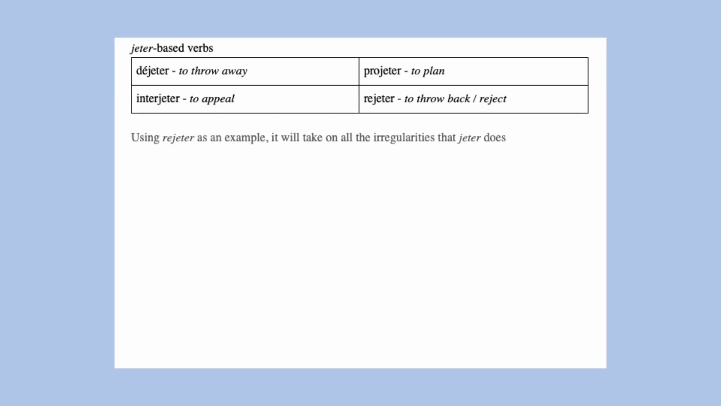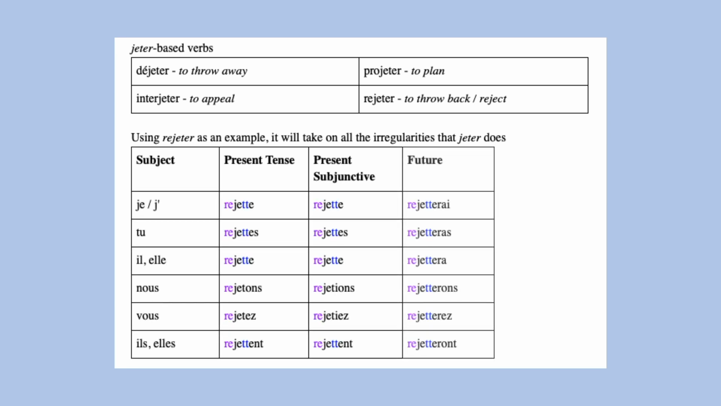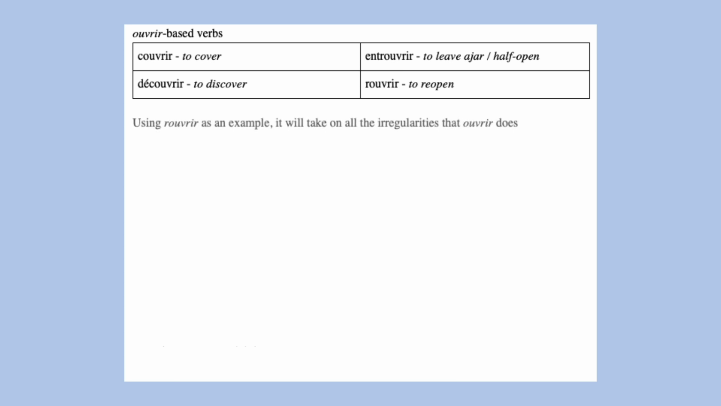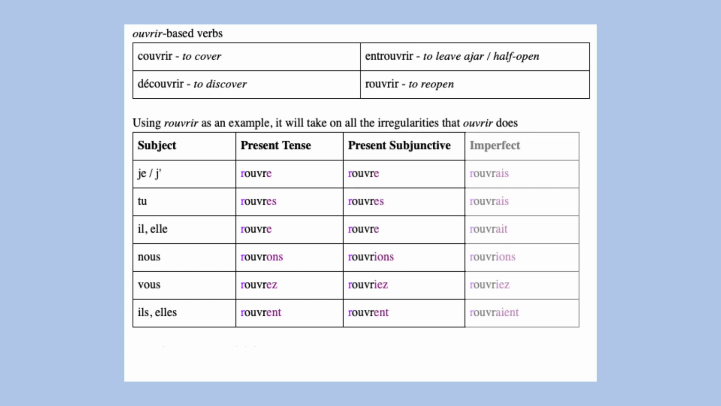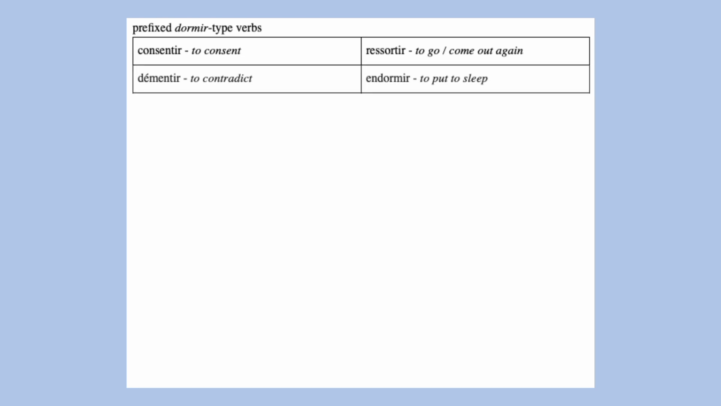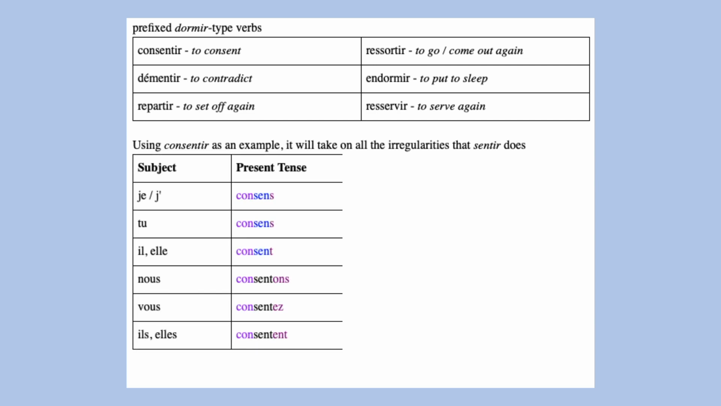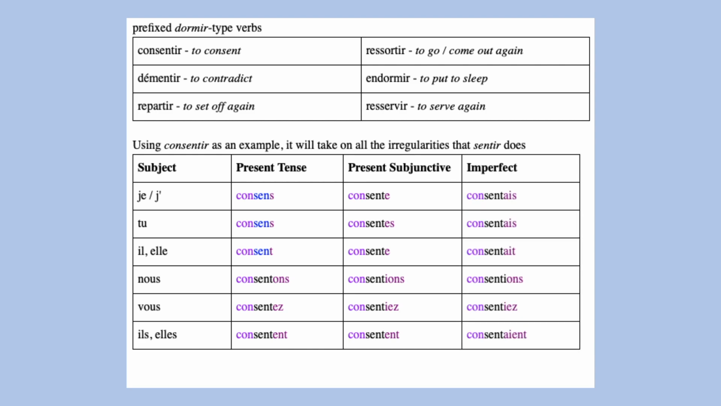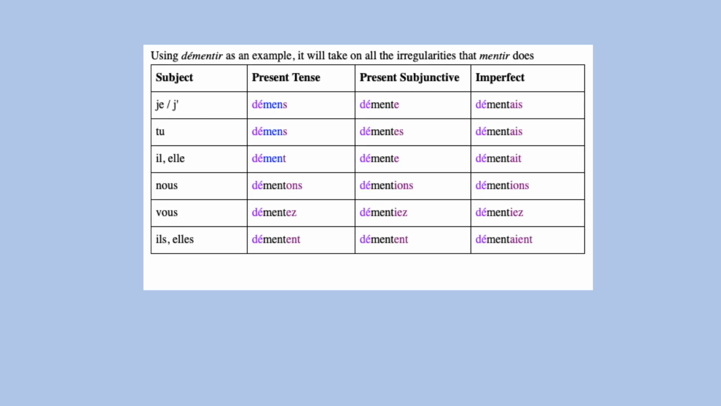Jeter-based verbs. So using rejeter as an example, it will take on the same irregularities that jeter does. Ouvrir-based verbs. So the verb rouvrir will take on the same irregularities as ouvrir. Dormir-type verbs also have prefixed derivatives, such as consentir. It will take on the same irregularities as sentir. And as another example, démentir will take on the same irregularities as mentir.